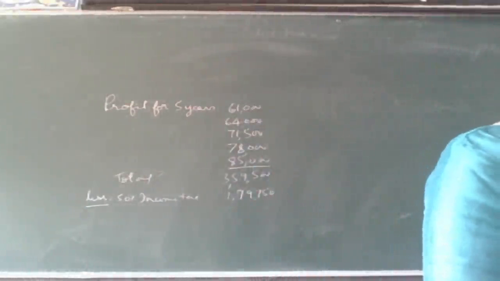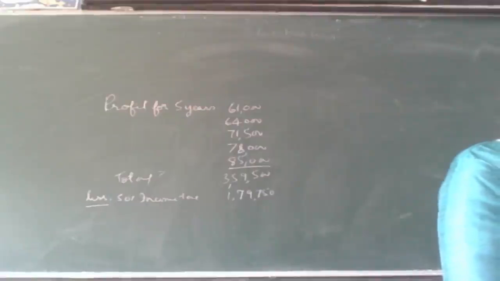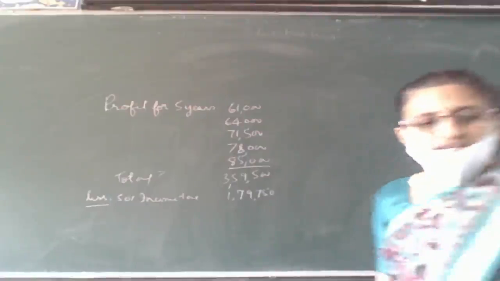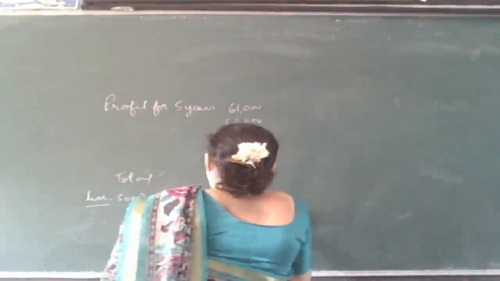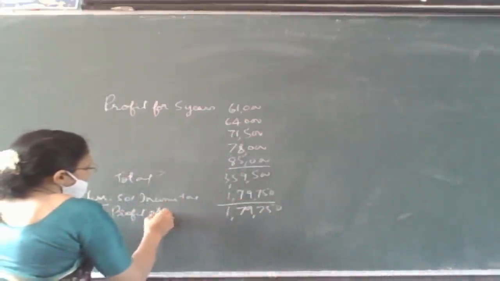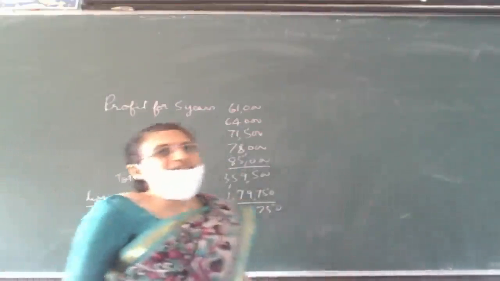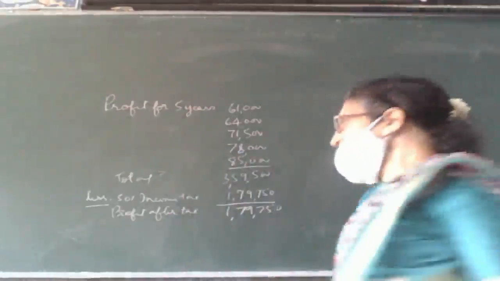You may assume that income tax at the rate of 50% has been payable on profits, it is given, right? So 50% income tax minus, you get profit after tax is 1,79,750. This is for 5 years.